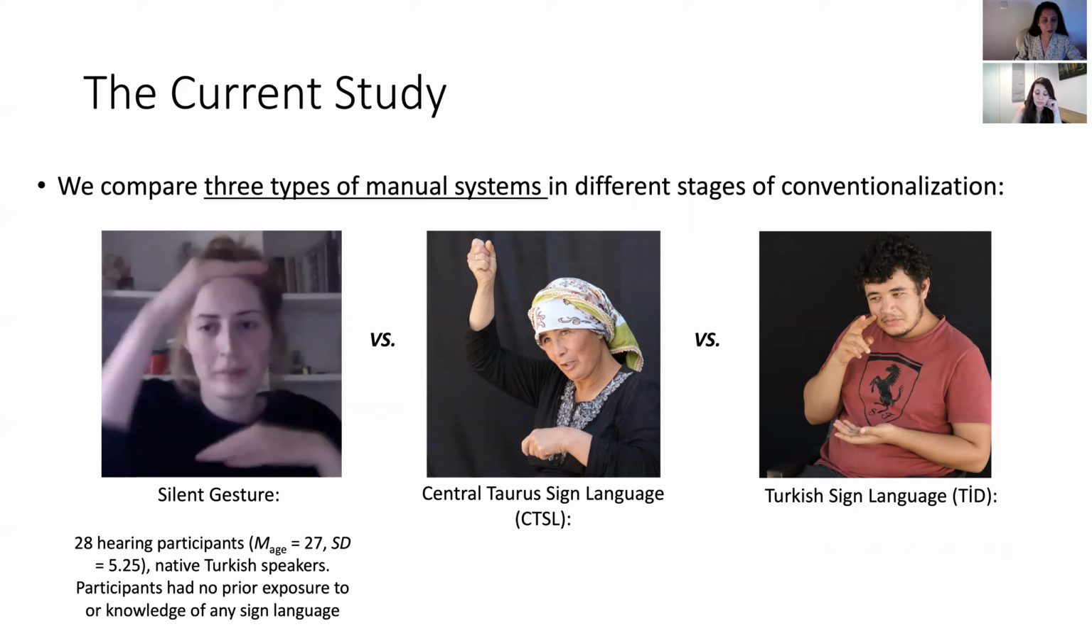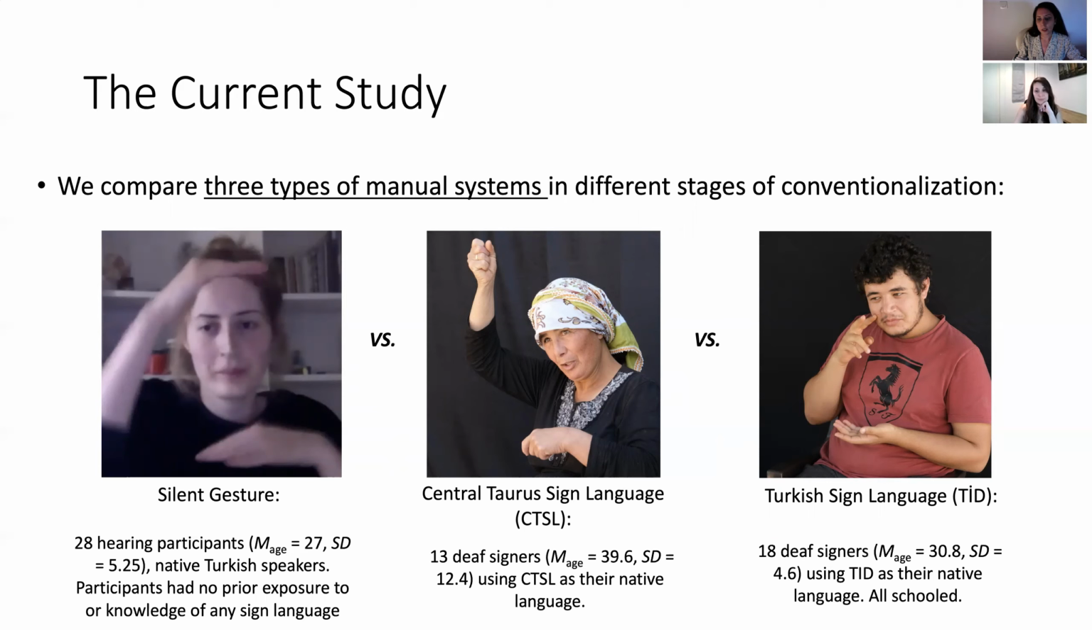In silent gesture, we had 28 hearing participants, all native Turkish speakers. In the second one, the CTSL group, we had 13 deaf signers. All of them use CTSL as their native language and the only means of communication. And in the last group, we had 18 deaf signers, all native signers of TİD, and they're all schooled. In the silent gesture group, they're also schooled. In the CTSL group, none of the participants are schooled.